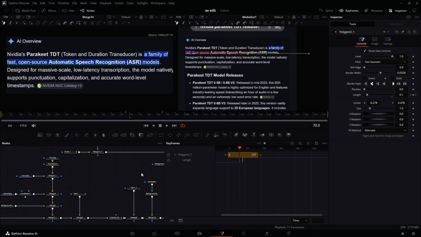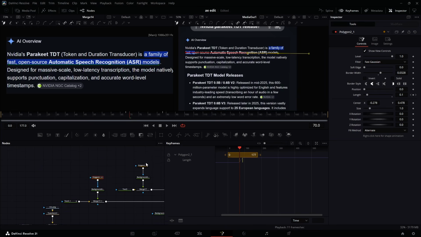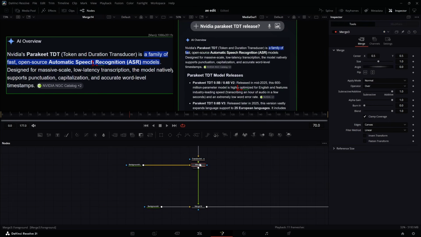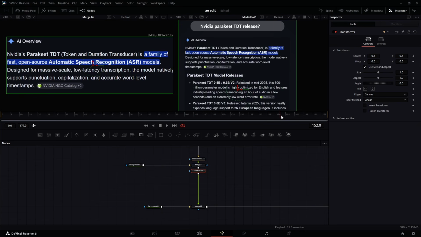Now I'm going to select the first one, which is this one. Make sure it ends around here. And then this second one, I'm going to take it to somewhere around here, frame 30. And then for the out transition, I'm going to come back here, add a transform node. Now come to somewhere around, after all of this is done, I'm going to come here, add a transform node, and what I'm going to do is keyframe.